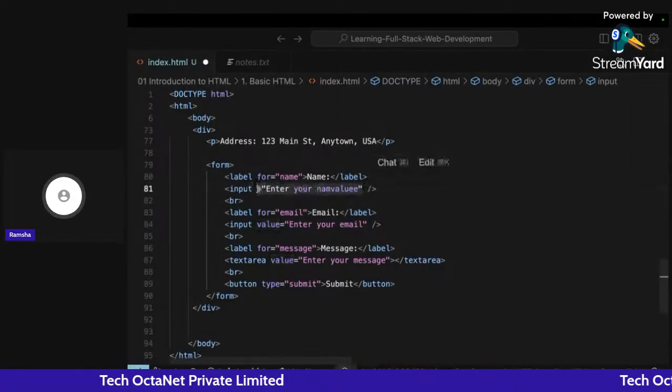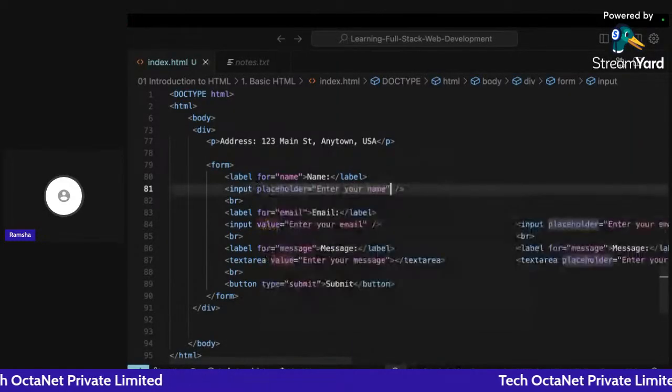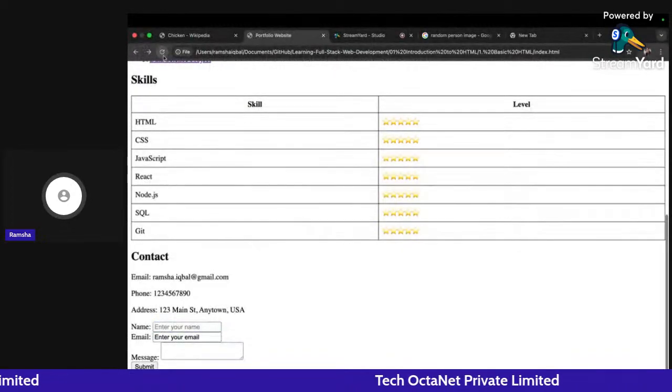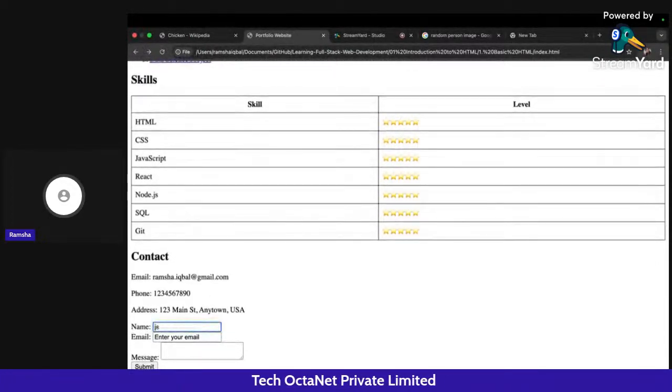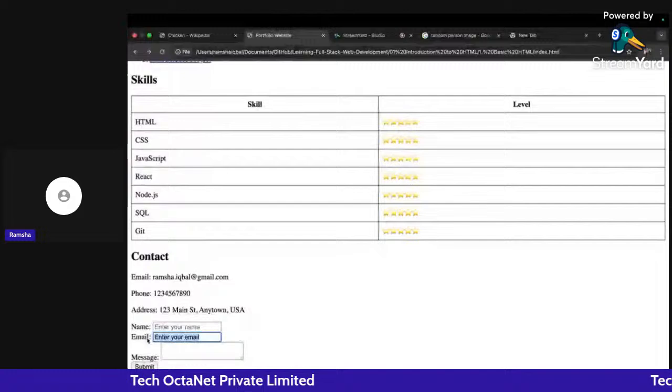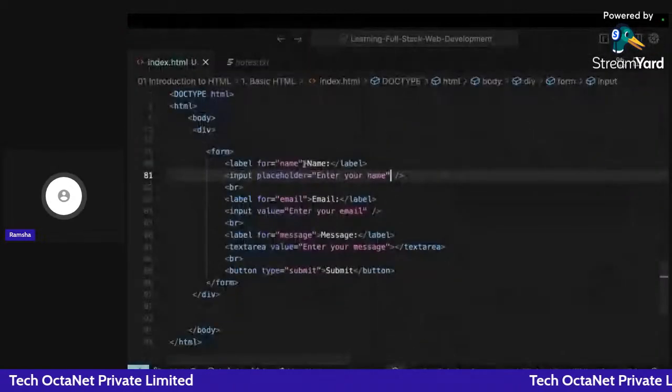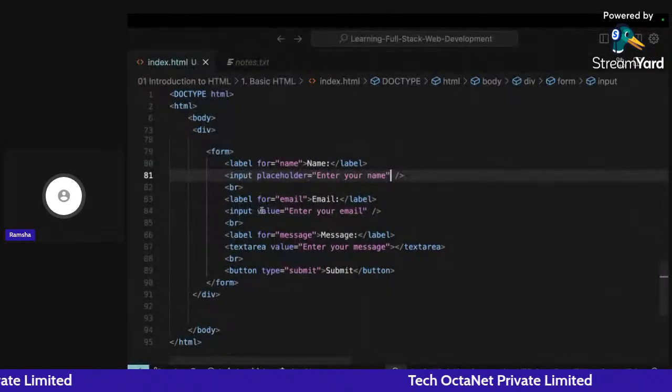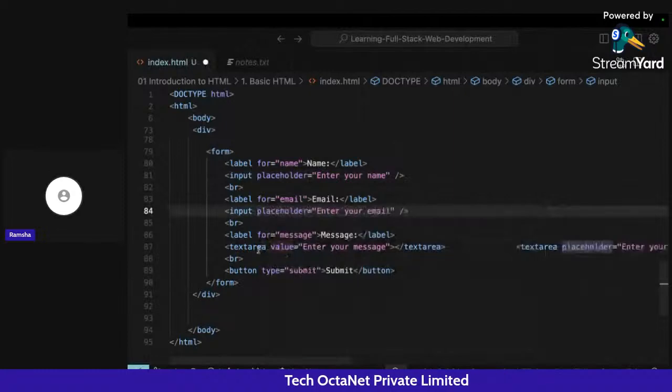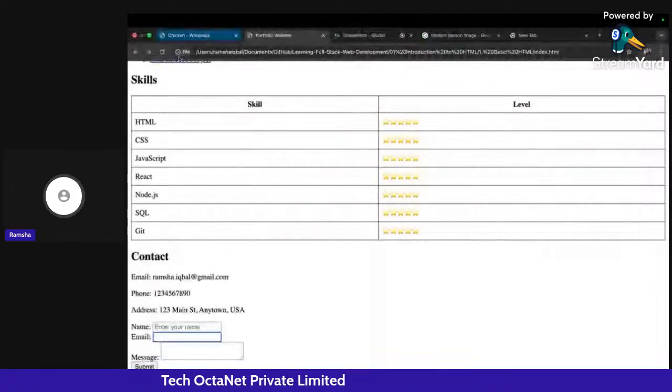If in place of value I write placeholder, enter your name, it will be a little bit different from this. I can add values here, and this is a value. So in place of this, I can use placeholder. That would be much better.